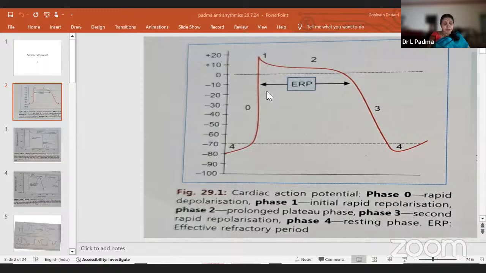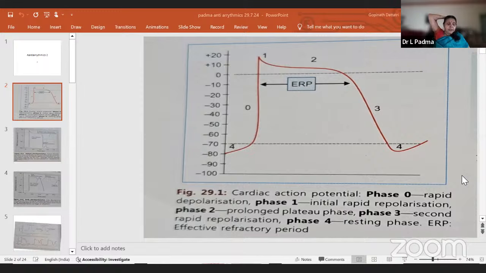Next question. All of the following are the adverse effects of amiodarone except. I told you 6 adverse effects. So follow that. Pulmonary fibrosis, hypothyroidism, systemic lupus erythematosus, hyperthyroidism. Which one? Anybody? If anybody is there, please answer. I just told you the adverse effects of amiodarone.